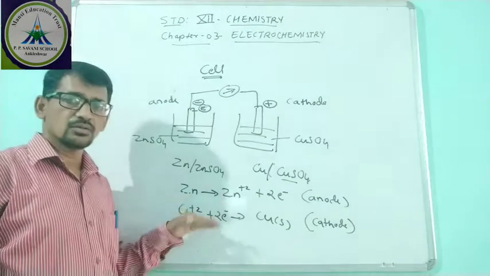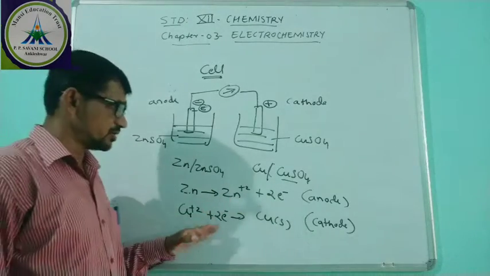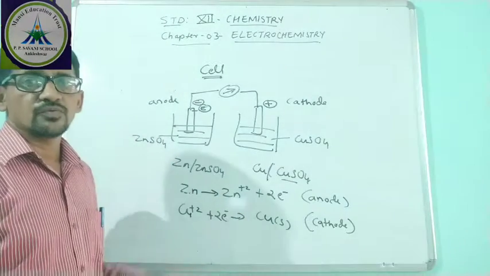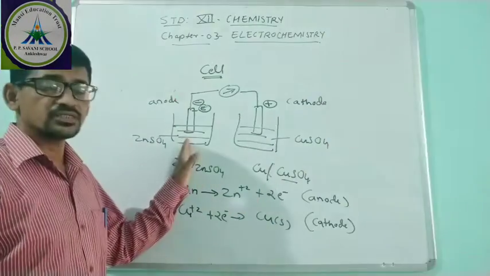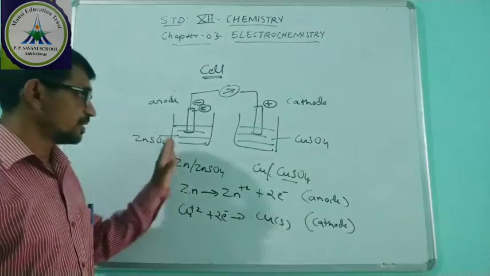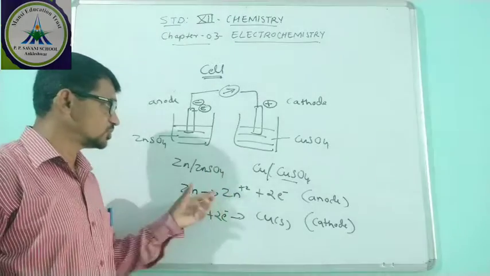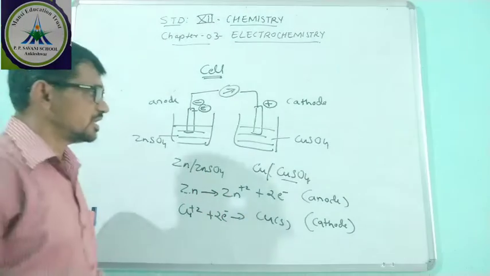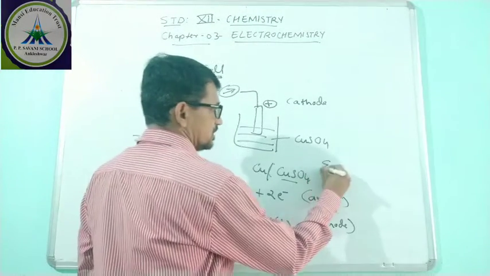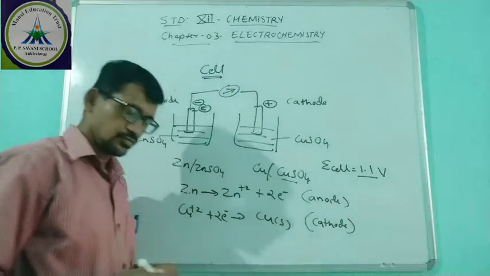How a particular electrode becomes an anode or a cathode can be compared when this half cell is joined with the standard hydrogen electrode. Its capacity is measured against standard hydrogen, and then we get the potential. If these two cells are united, then E cell is equal to 1.1 volt.